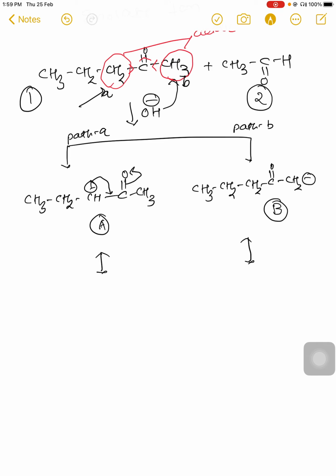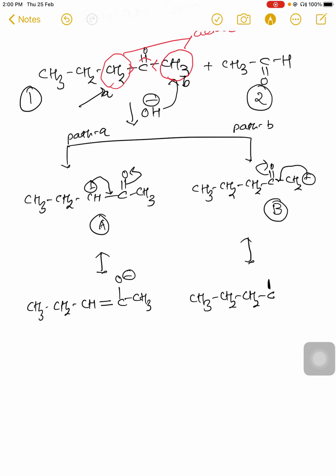We have to discuss the resonance structures for the formation of enolate ion. There will be resonance and oxygen will have a negative charge on it. So CH3CH2CH, then a double bond CO minus and CH3. On the right-hand side we will have CH3CH2CH2C, where the double bond breaks to single bond O minus and CH2. Here the double bond is on the internal side from carbanion A. From carbanion B, the double bond is on the terminal position.